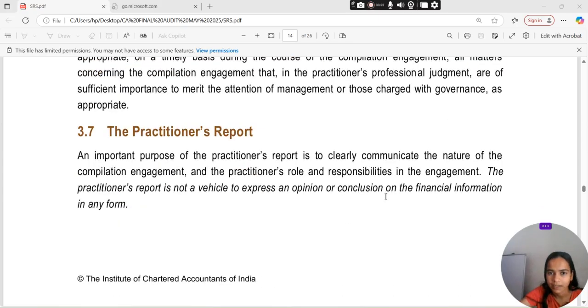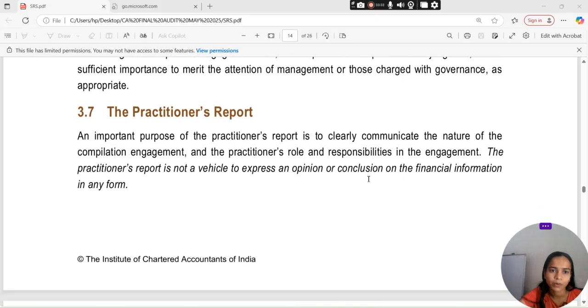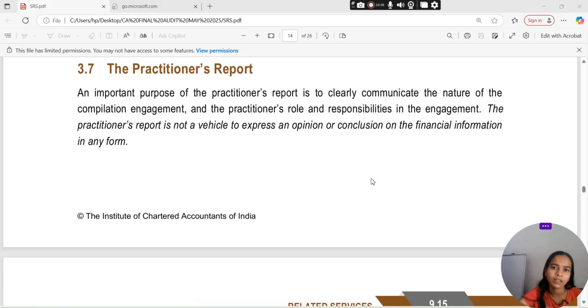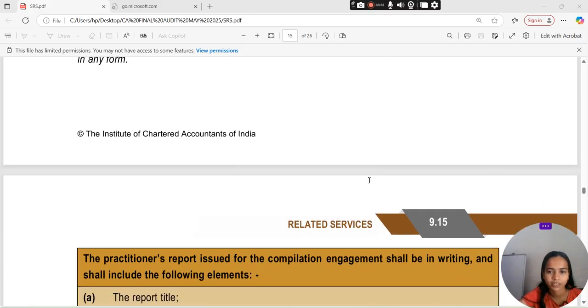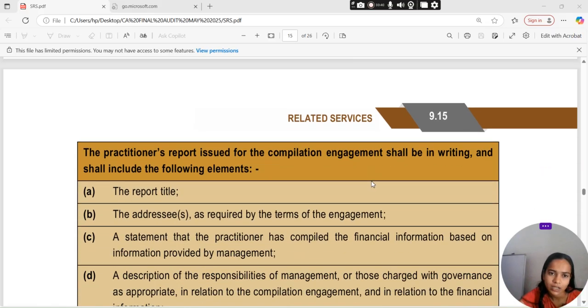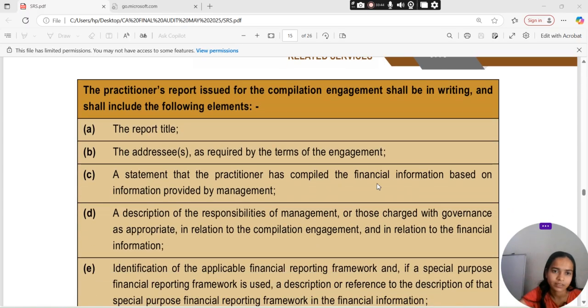An important purpose of the practitioner report is to clearly indicate the nature of compilation engagement and the practitioner role and responsibility in the engagement. The practitioner report is not a vehicle to express an opinion or a conclusion on the financial information in any form. The practitioner report issued for the compilation engagement shall be in writing and shall include the following elements.